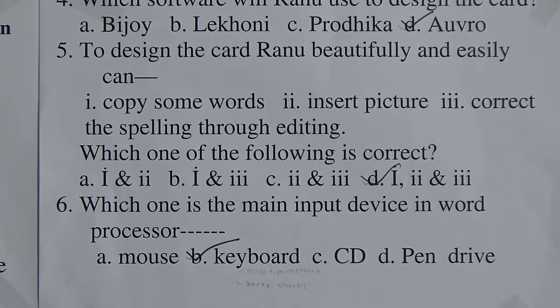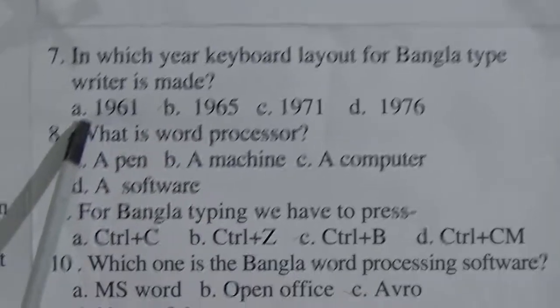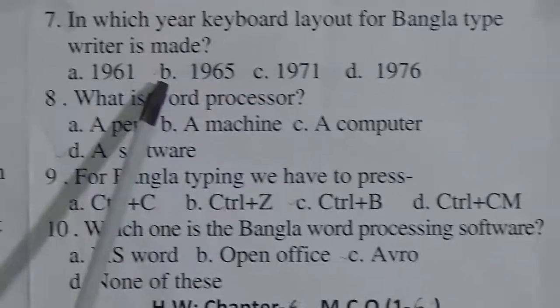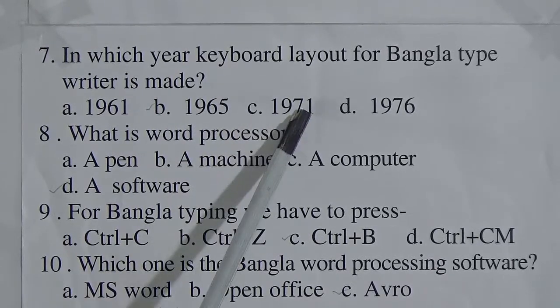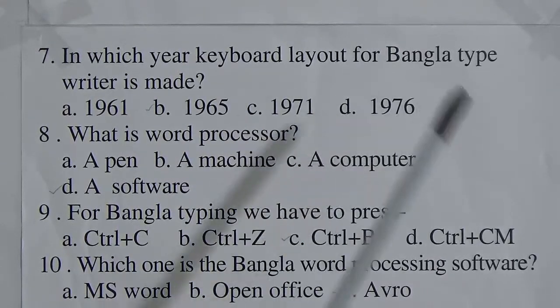Number 7 now. In which year was the keyboard layout for the Bangla typewriter made? So look at the options. Option A, 1961. Option B, 1965. Option C, 1971. Option D, 1976.